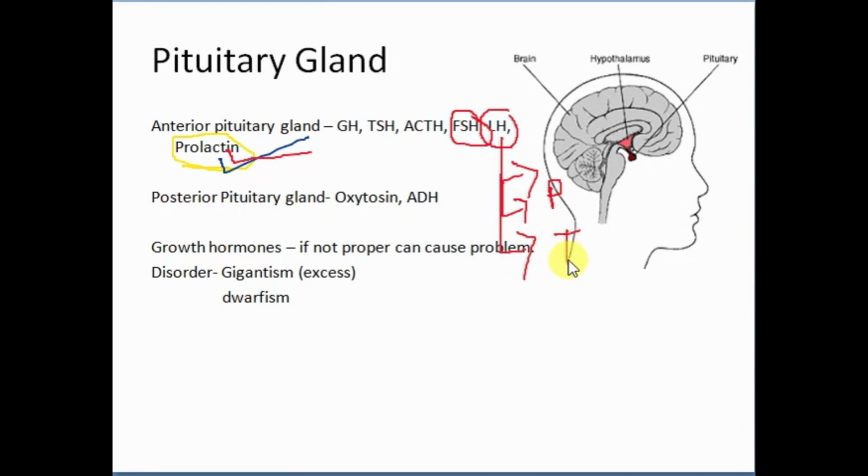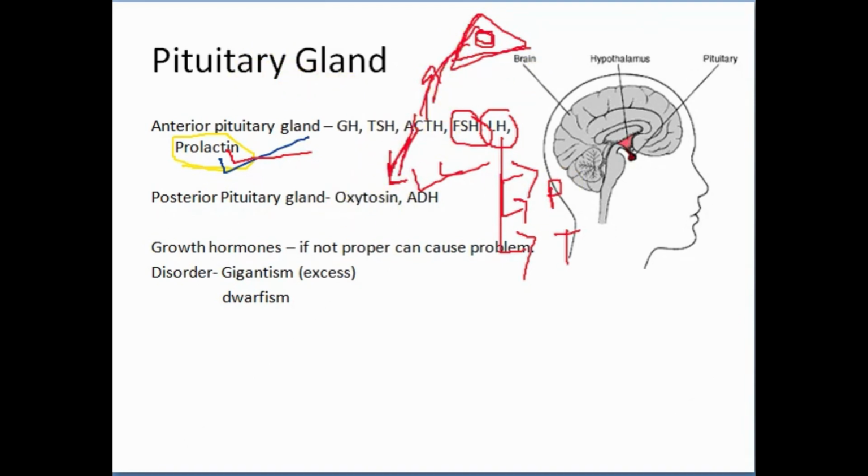If we talk about ACTH, it causes secretion of glucocorticoids. Glucocorticoids are secreted because of ACTH, and these glucocorticoids are responsible for stress hormones. They also target the adrenal cortex region of the adrenal gland. The adrenal gland has two regions, the medulla and the cortex. So this targets the adrenal cortex region of the adrenal gland.